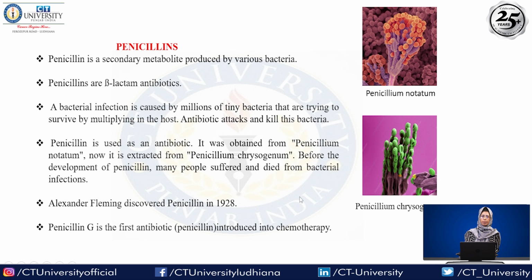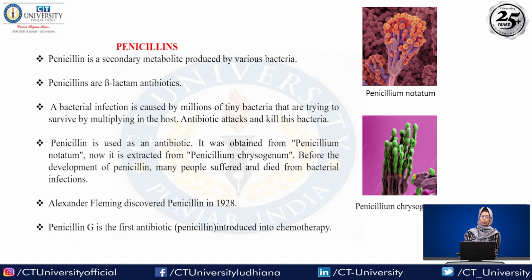Before the development of penicillin, in ancient times we had no medication for the treatment of bacterial infections. But nowadays we have lots of antibiotics to treat many types of bacterial infections.